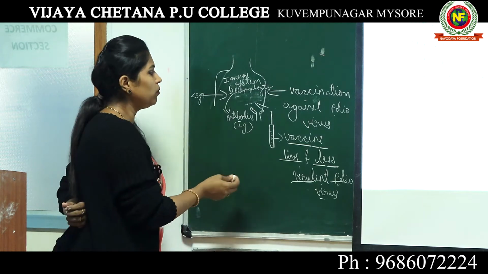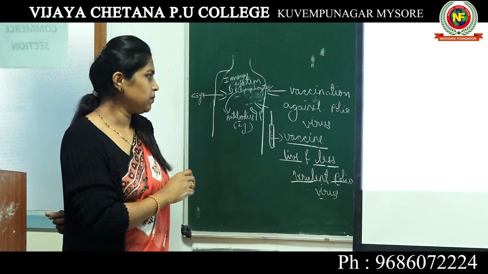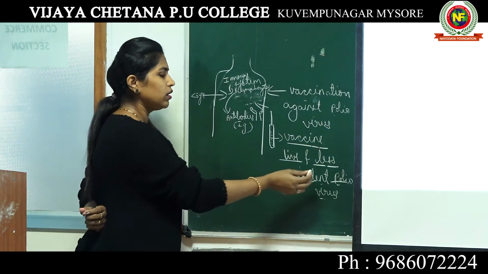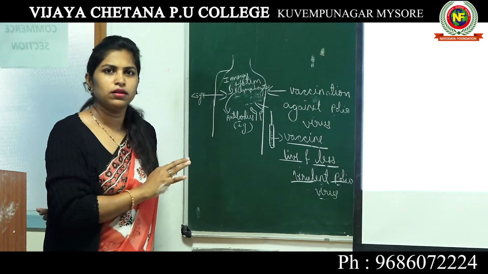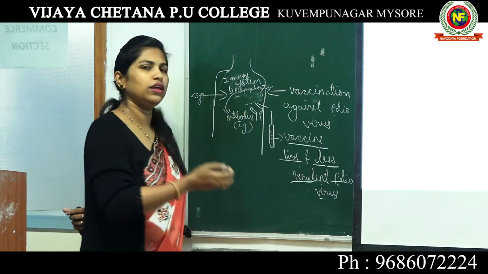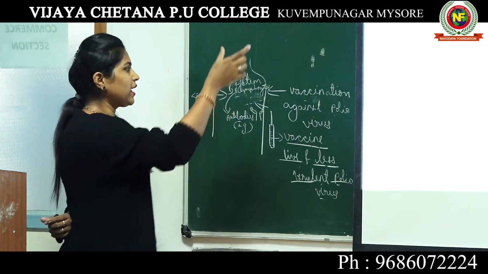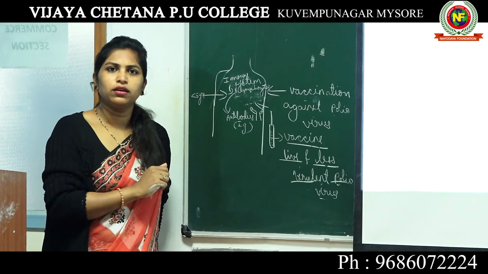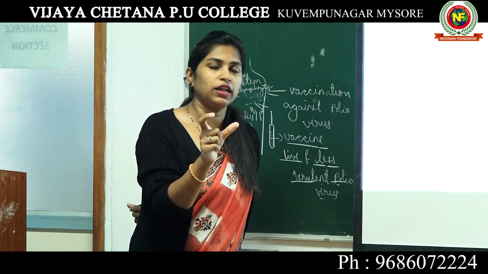Now imagine, before you give the vaccine, a real, highly virulent polio virus has entered this child's body. What happens? The polio virus is completely virulent.